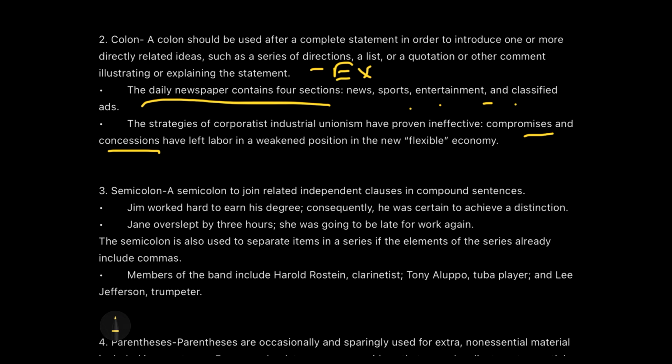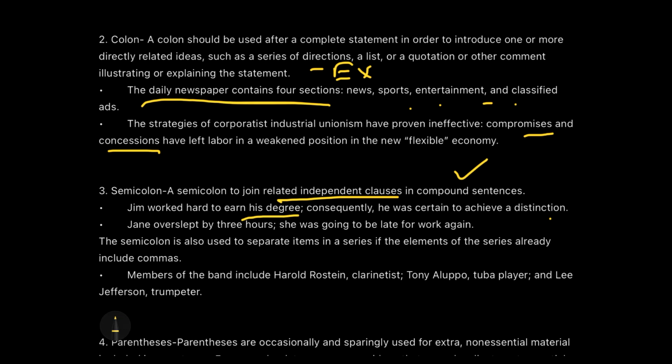Now, coming down quickly to the semicolon. So, a semicolon is used to join related independent clauses in compound sentences. So, that's the difference. Okay. It's a construction within a compound sentence. So, Jim worked hard to earn his degree; consequently, he was certain to achieve a distinction.